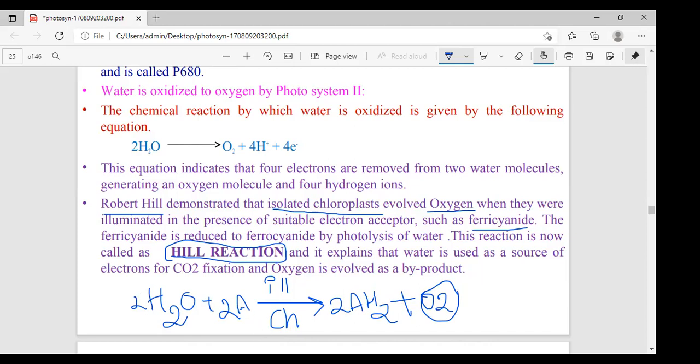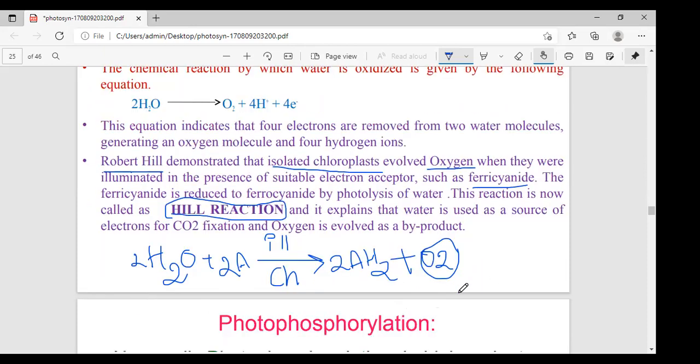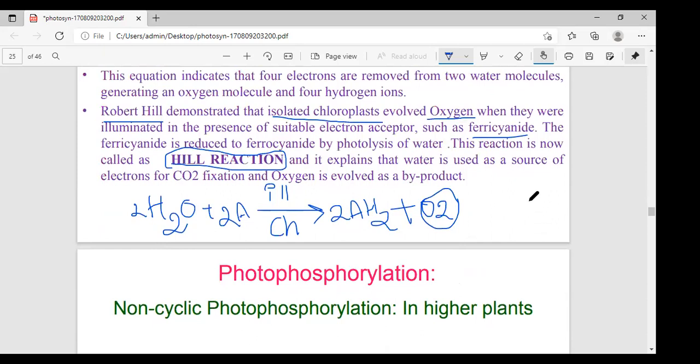This concept was further proved by scientists Samuel Ruben and Martin Kamen in 1941, who used isotopes. That isotope is very important. Both scientists, Ruben and Kamen, used the heavy isotope of oxygen, O18.